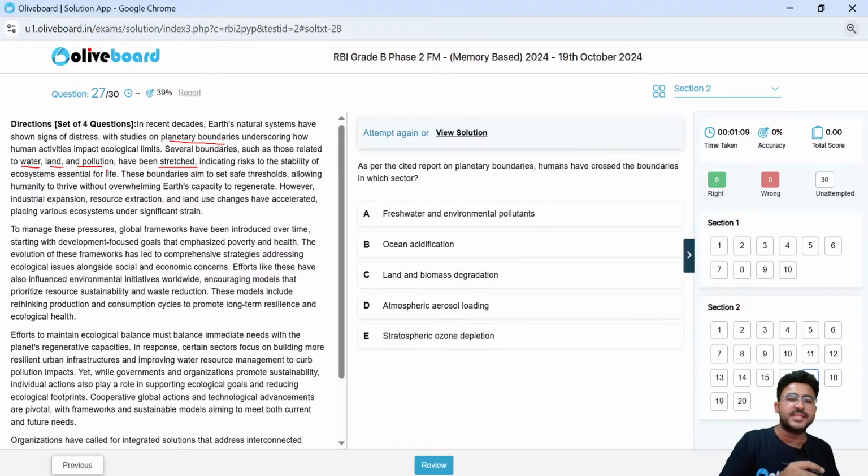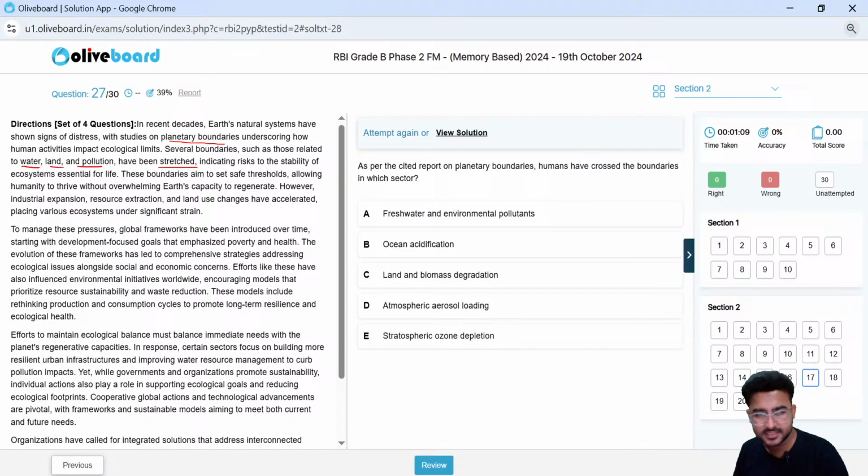Now these boundaries aim to set safe thresholds, allowing humanity to thrive without overwhelming the Earth's capacity to regenerate. However, industrial expansion, resource extraction and land use changes have accelerated, placing various ecosystems under significant strain.